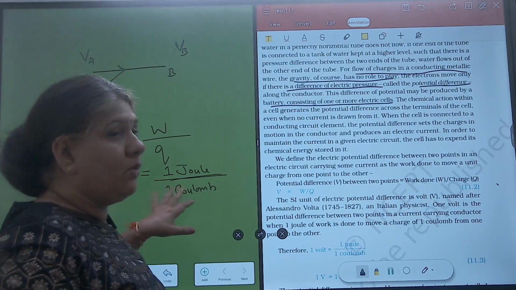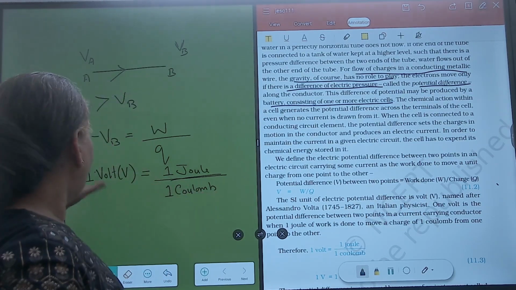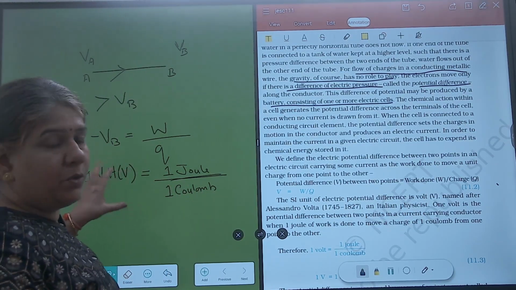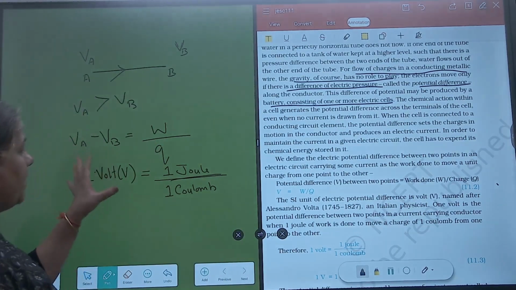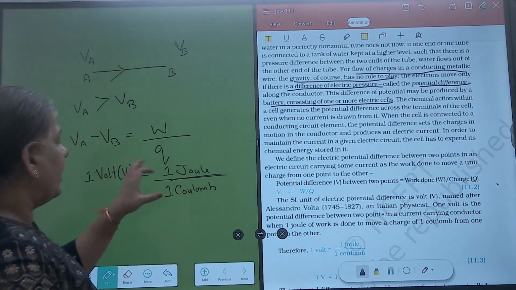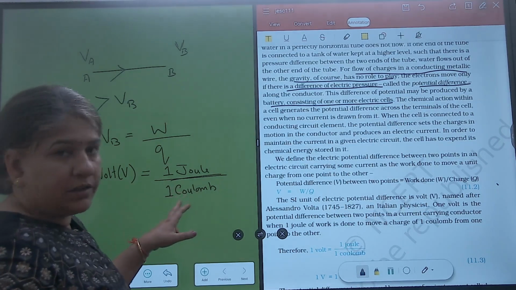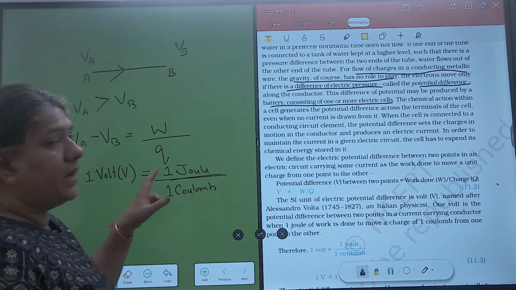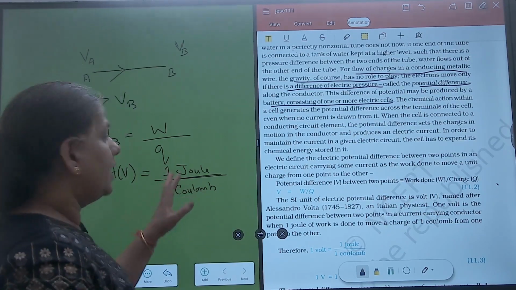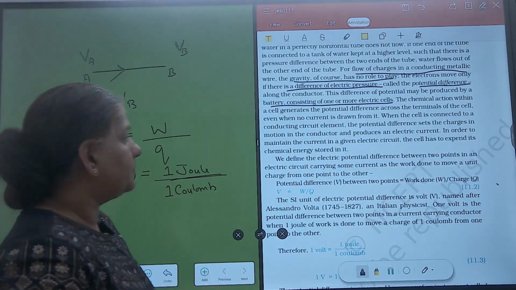In moving 1 coulomb charge, we say it is 1 volt. Potential difference is 1 volt. So a potential difference of 1 volt is generated when a unit charge, that is a charge of 1 coulomb, is moved from point A to point B and work done is 1 joule.